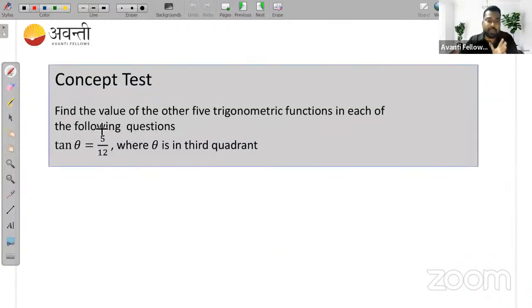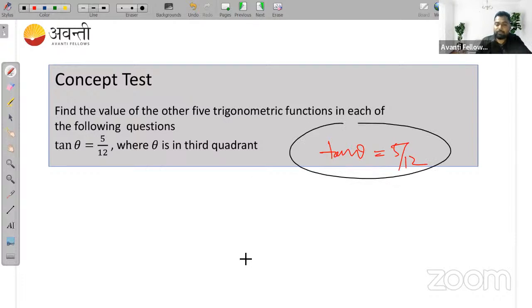Here you have a concept test. Find the value of the other 5 trigonometric functions in each of the following questions. If tan theta is equal to 5 by 12, where theta is in the third quadrant. It is given that tan theta is equal to 5 by 12, right? So try to find the other trigonometric ratios by using this value.